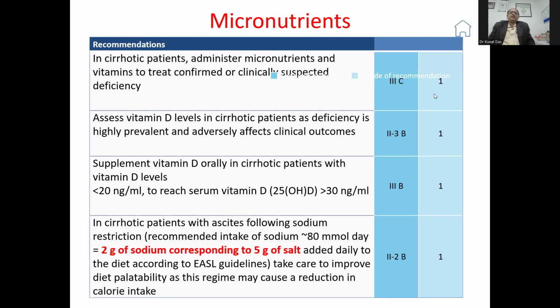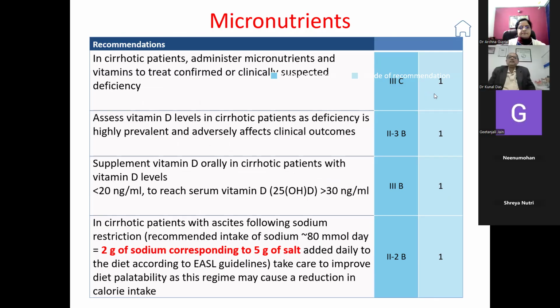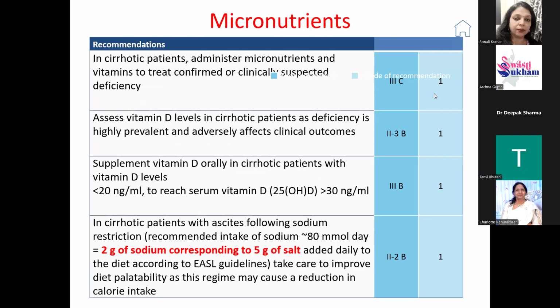The micronutrients are very important. In cirrhotic patients, you should administer 9 micronutrients, vitamins, to treat and confirm clinically suspected deficiency. Assess vitamin D levels in cirrhotic patients, as deficiency is very highly prevalent. This is true for all patients in India, but it is more so in CLD patients.